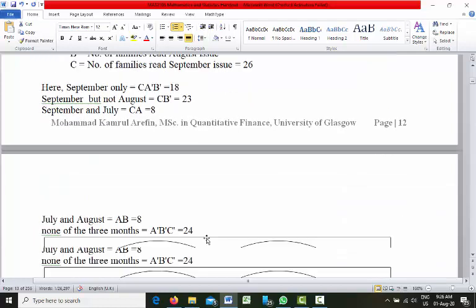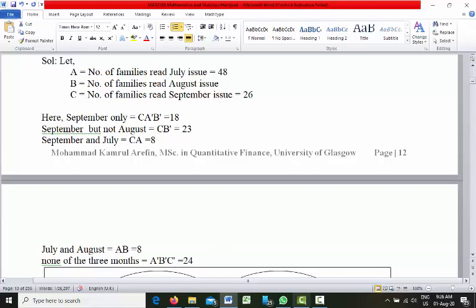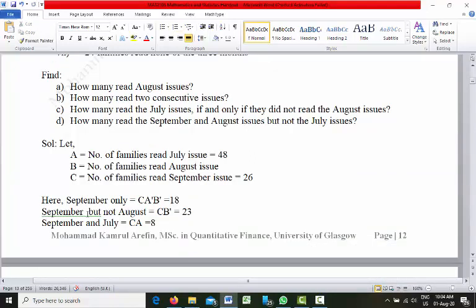Now we have the information: September but not August. September means C and August means B. Not August means B prime.